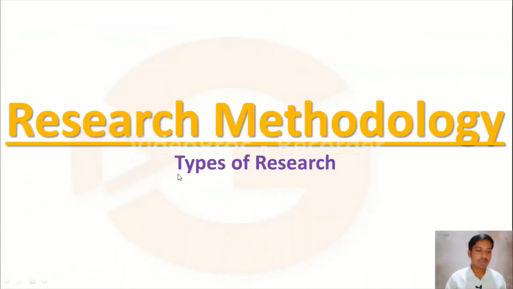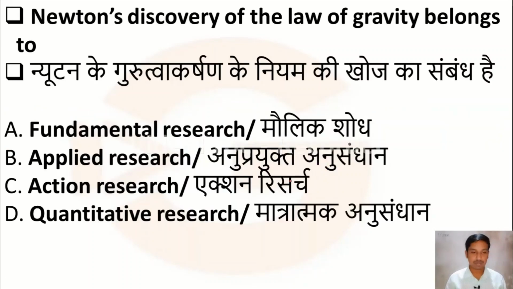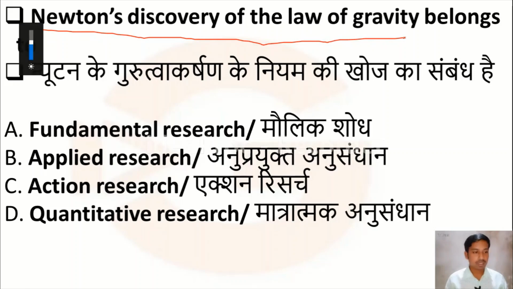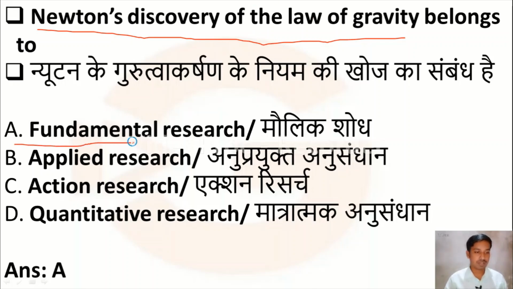So in this video we are going to discuss some important MCQs on research methodology, and here the subtopic is types of research. Let us move to the questions. The first question is: Newton's discovery of the law of gravity belongs to option A, fundamental research, option B, applied research, option C, action research, option D, quantitative research. Newton's discovery of the law of gravity belongs to option A, fundamental research. Please remember it: Newton's discovery of the law of gravity is related to fundamental research.